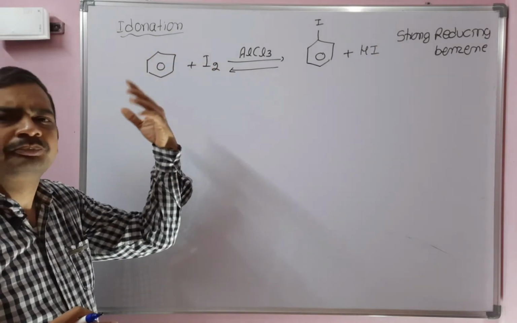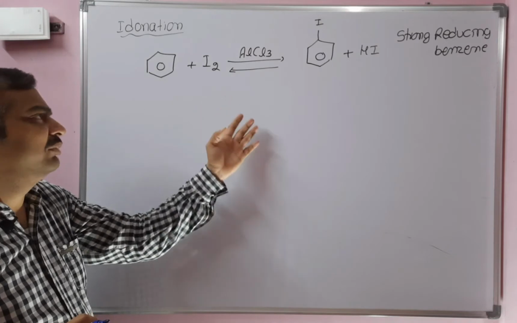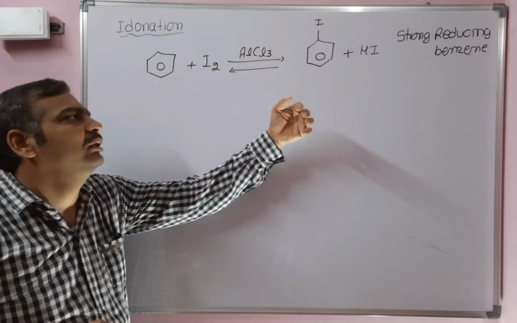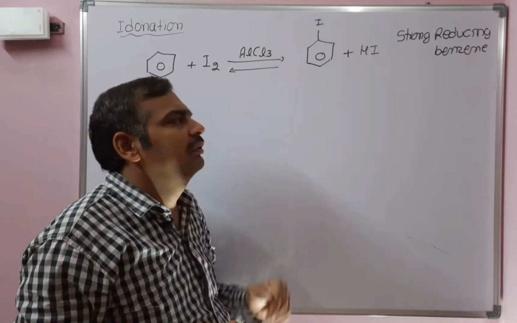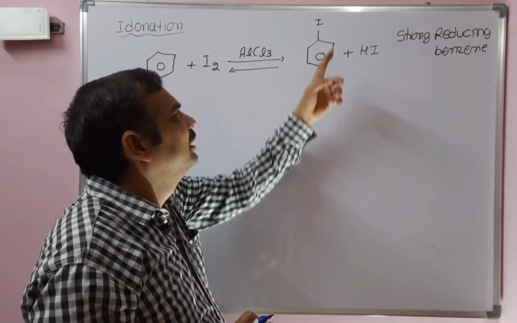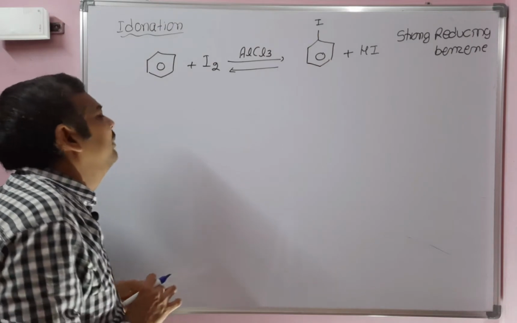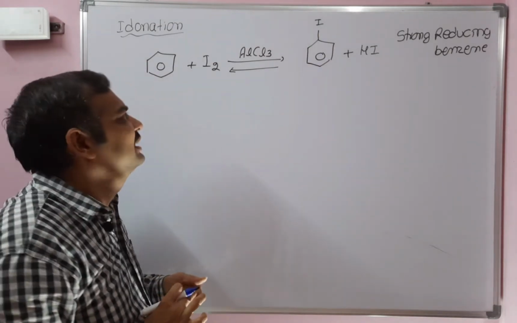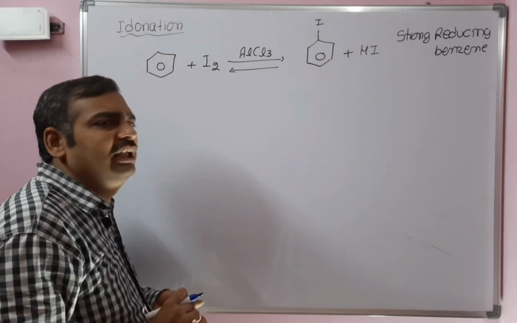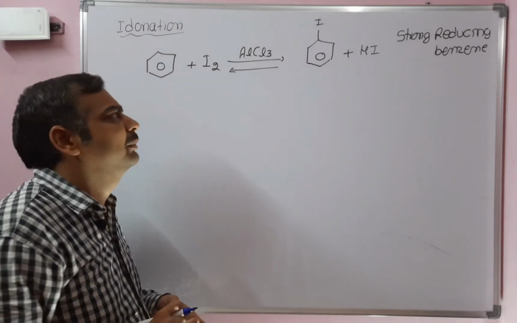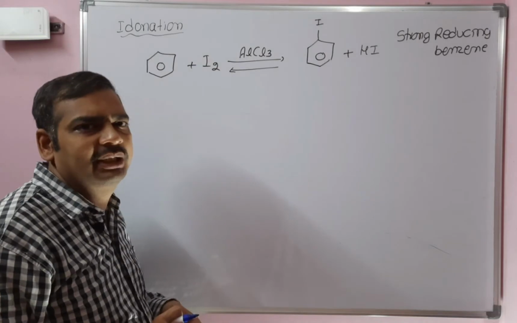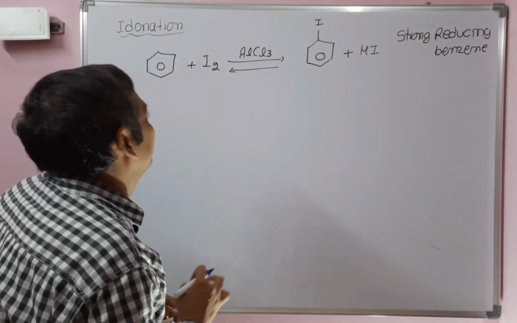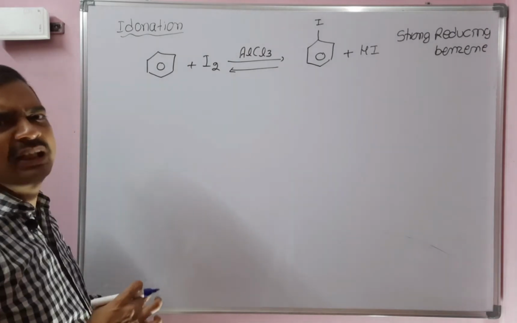So the electrophile will attack on benzene. After that, removal of H plus will take place to give iodobenzene. The side product HI that is formed is a strong reducing agent that reduces iodobenzene back to benzene. So the forward reaction and backward reaction take place simultaneously. That's why it is a reversible reaction. Even if you run the reaction for a longer time, it is not possible to complete the reaction. Always 50% of the starting material will be left. So in this way, this is not a good method.